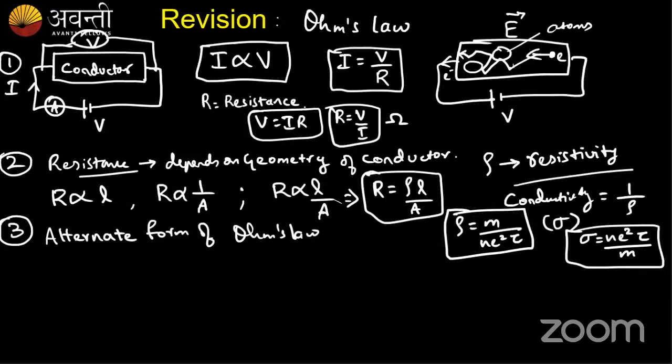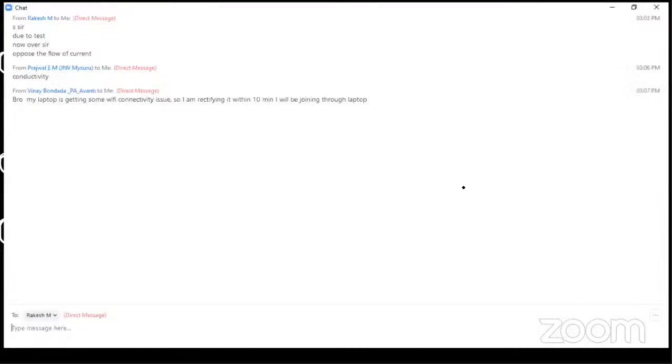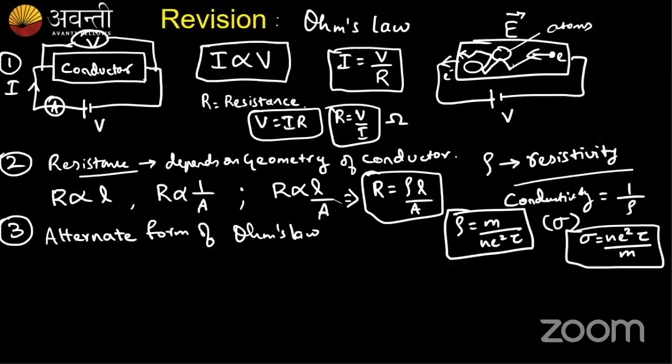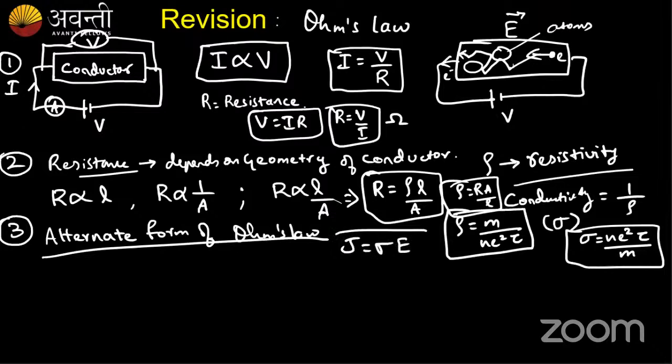And using the resistance formula, I get rho equals R A upon L. So these were the other formulas. Using these relations, we tried to derive another expression for Ohm's law, that was J equals sigma E. This we had already derived. Okay, please check that.